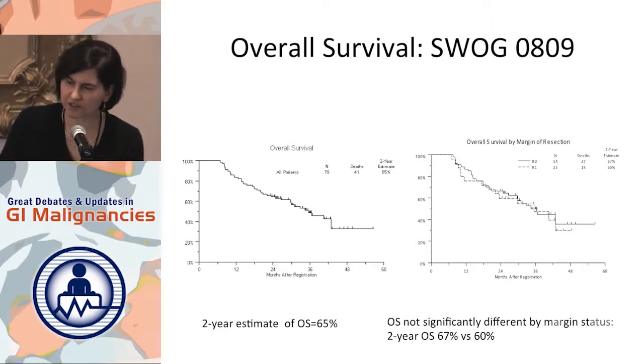And I think also something that we didn't expect was that the R1 and the R0 cohorts did very similarly. You can see here that the people who had clean margins did a little bit better, 67% 2-year survival, versus 60% for those who had a positive margin. But we were expecting a much bigger difference here, and that was a little bit of a surprise.